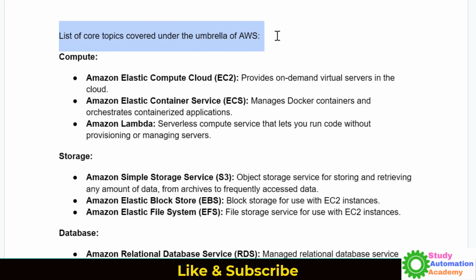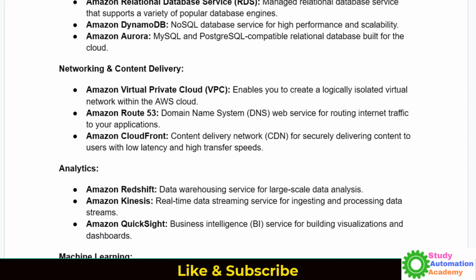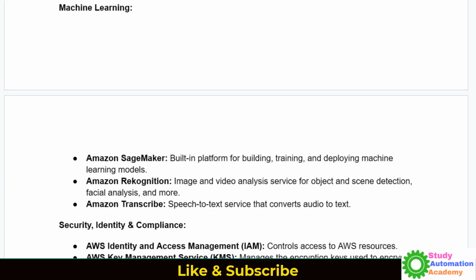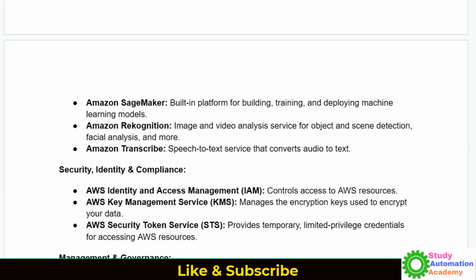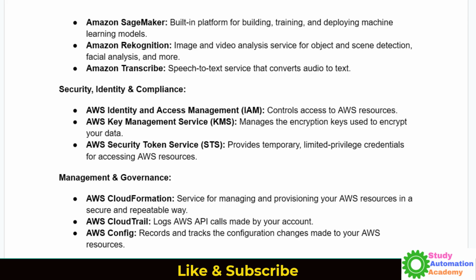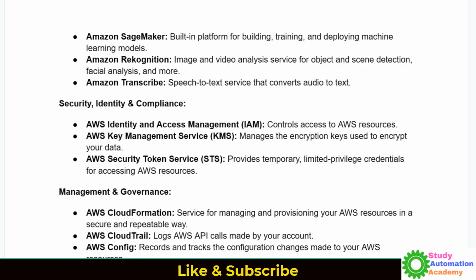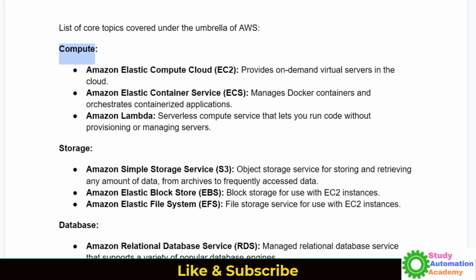As of now, we can just see the basic things about AWS and what all services we use as a developer. Here we have a few categories: compute, storage, database, networking, analytics, machine learning, security, identity, compliance, management and governance. If you see, for each different purpose we have a different set of AWS services available.